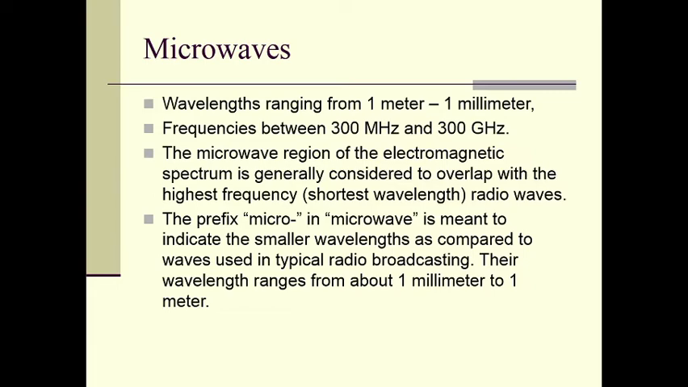The prefix micro in microwave is meant to indicate the smaller wavelengths as compared to the waves used in typical radio broadcasting, and it doesn't mean that it is the shortest, right? So micro does not mean it is the shortest, but it is smaller than that of the radio waves, and therefore they are called microwaves, right? Their wavelength ranges from 1 millimeter to 1 meter.